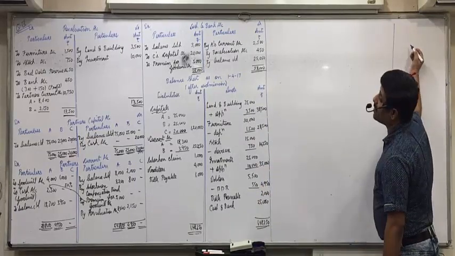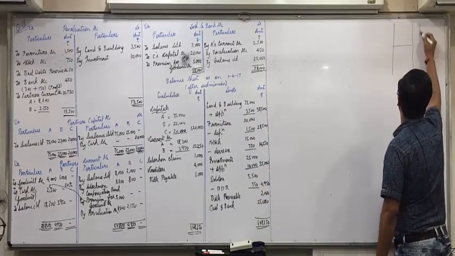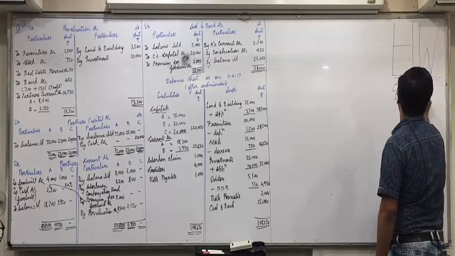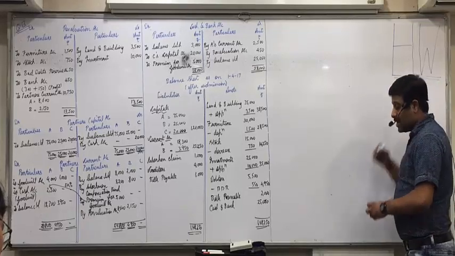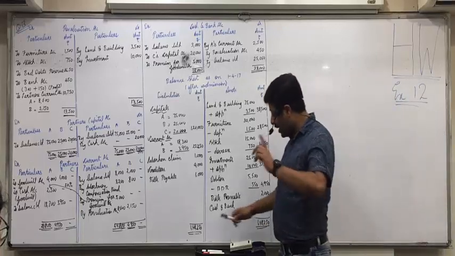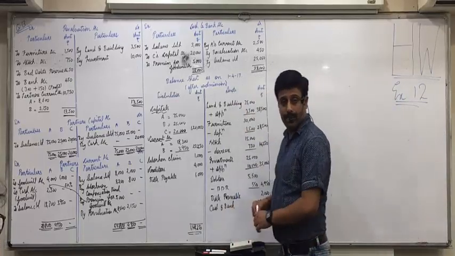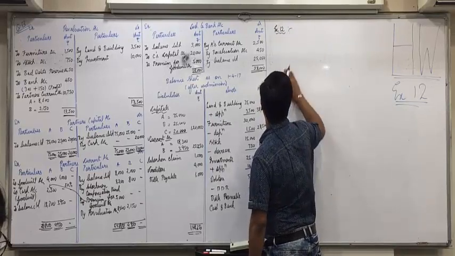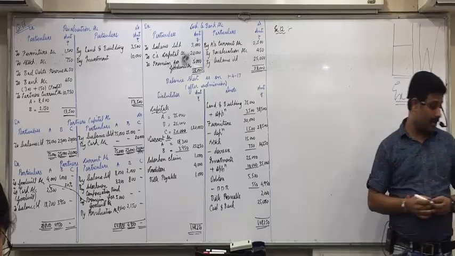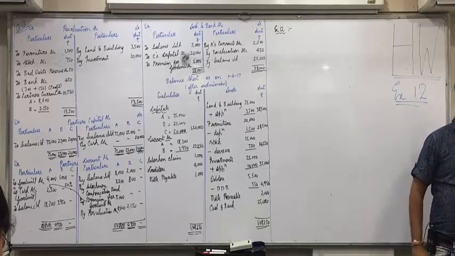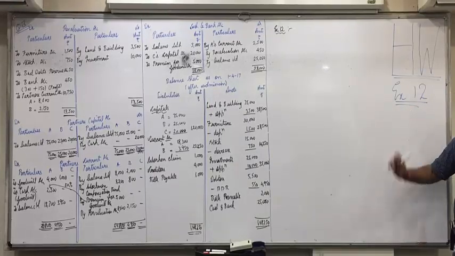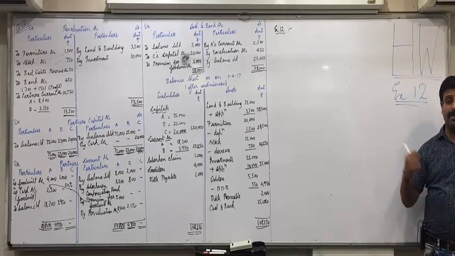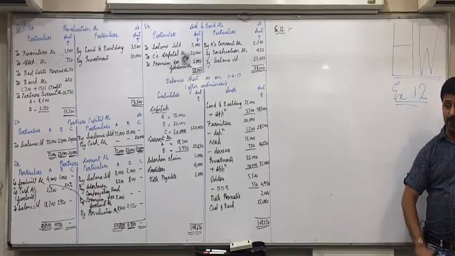Exercise question 12 is your homework, the workings of which I am discussing right now. You make the workings in the classwork and repeat it in the homework. The whole question you repeat in the homework with the workings. Mainly goodwill's part I am discussing right now, and that workings you do right now and repeat in the homework notebook also when you solve it.